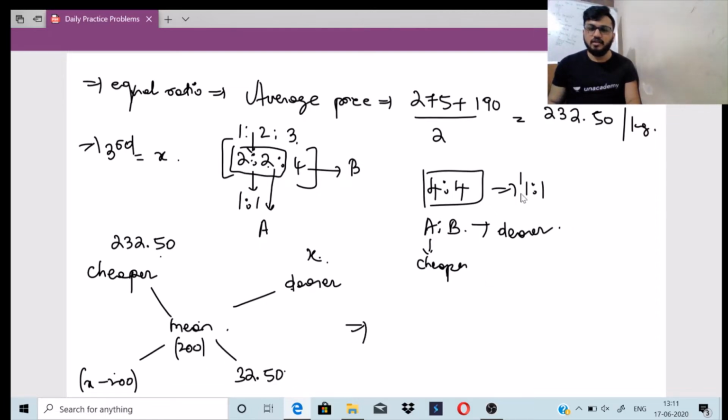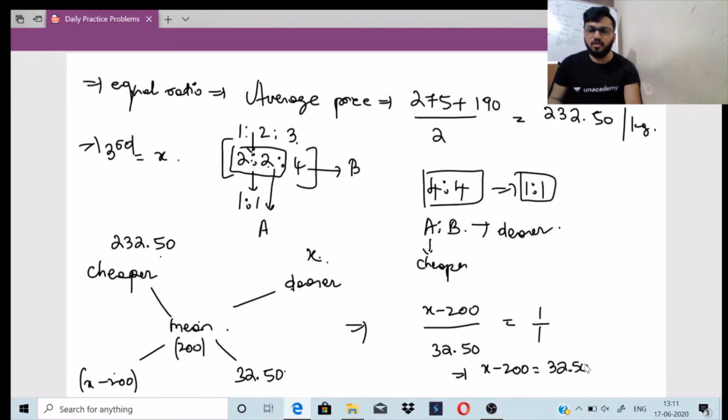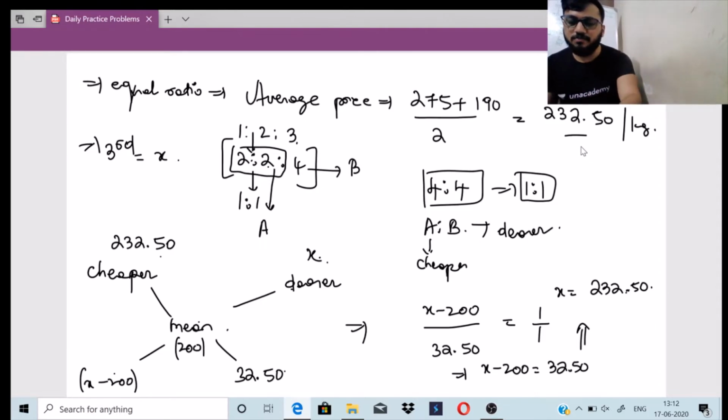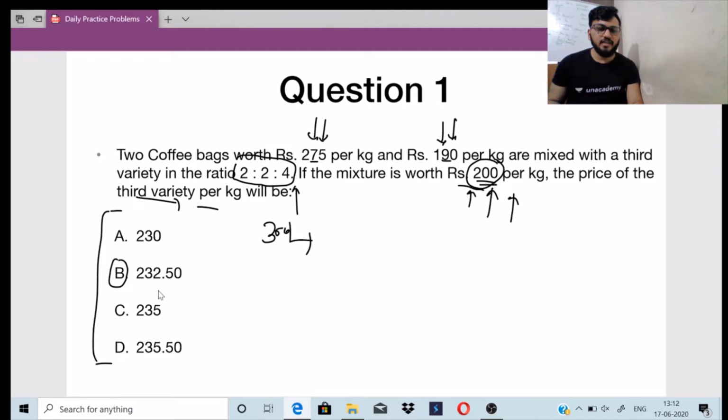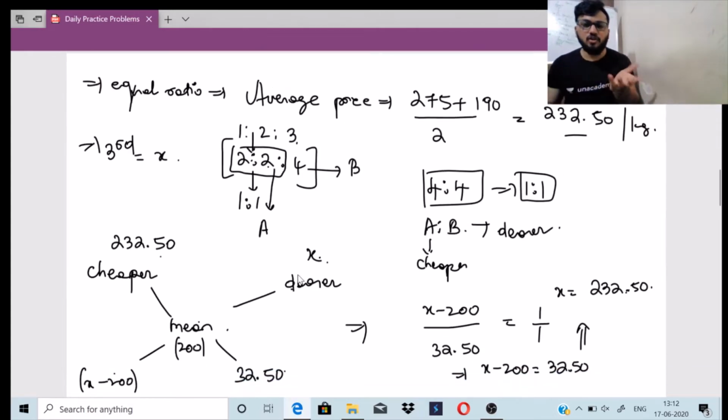So let us note down the ratio is 1:1. The problem here will be (X minus 200) divided by 32.50 is equal to 1/1, that is equal to 1 itself. Doing the cross multiplication, X minus 200 is equal to 32.50. So the value of X will be 232.50, which is nothing but the average price itself. So let's go back to the question. It is option B. The average price of two of them will be equal to the third price, right?